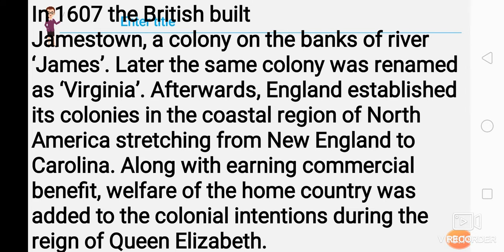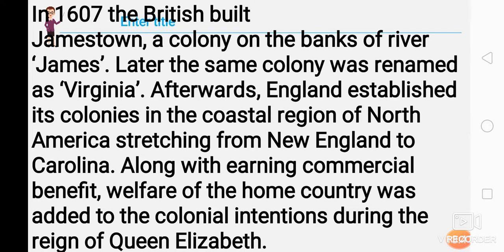Now, in 1607, what happened? The British made their own town, Jamestown, a colony on the bank of the River James. There was a river James, and on the basis of that river they created their town, Jamestown. Later, the same colony was renamed Virginia.